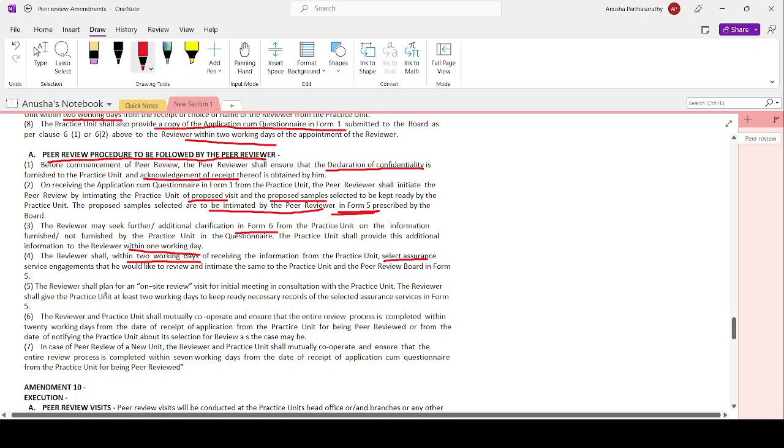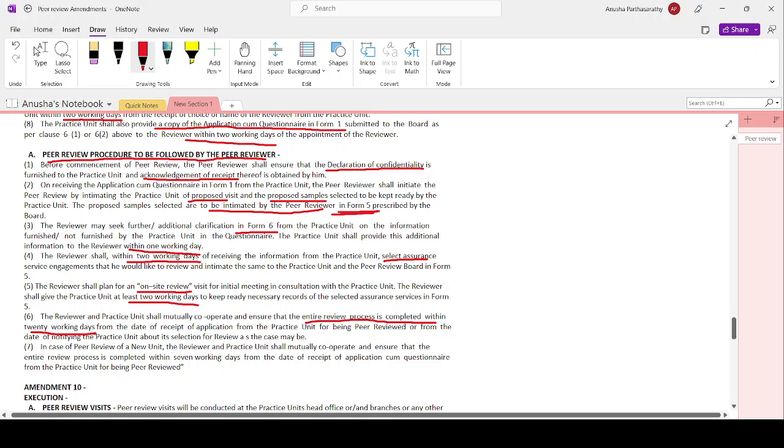The reviewer plans an on-site review visit for initial meeting and consultation with the practice unit. The reviewer shall give the practice unit at least 2 working days to keep ready the necessary records of the selected assurance services in form number 5. Then the reviewer and the practice unit shall mutually cooperate and ensure the entire review process is completed within 20 working days.